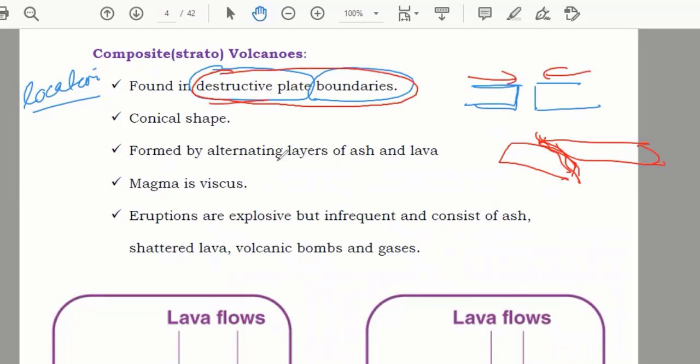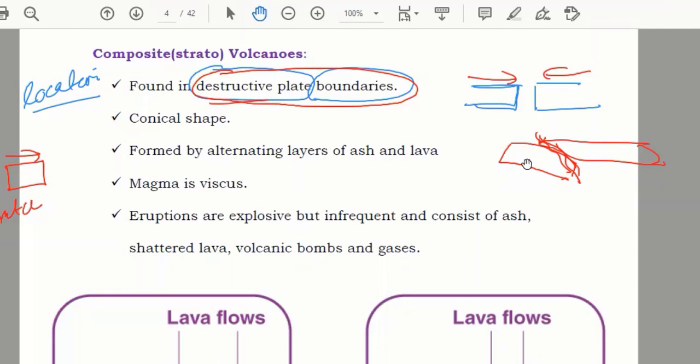And once again, in the previous one, where the plates move away from each other, that boundary is known as a constructive plate boundary. Understand the difference between them now? Yes?